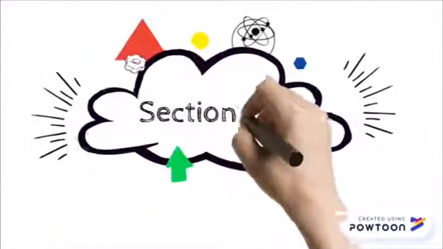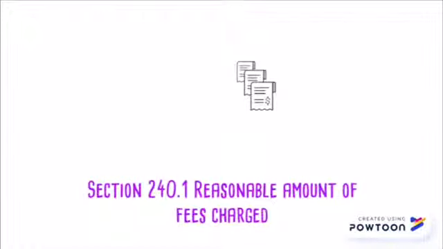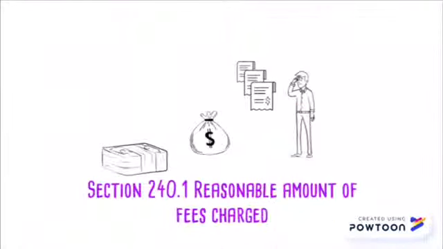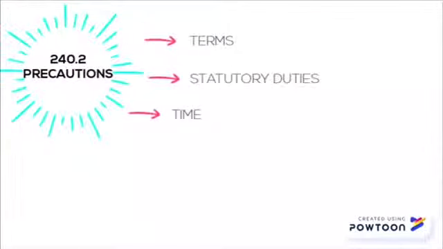Section 240 explains the fees and other types of remuneration. Section 240.1 states that a professional accountant can set a reasonable amount of fees for his services that may vary between clients, which may create threats to compliance. To reduce this, clients should be well informed about the terms of engagement and statutory duties, and proper time and staff should be assigned to the task.